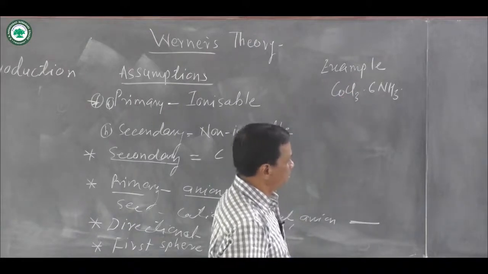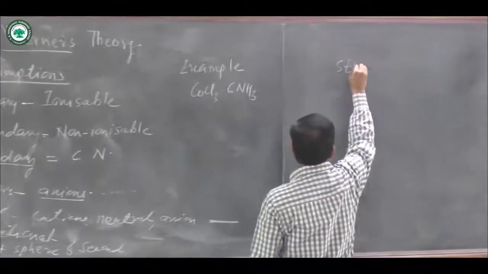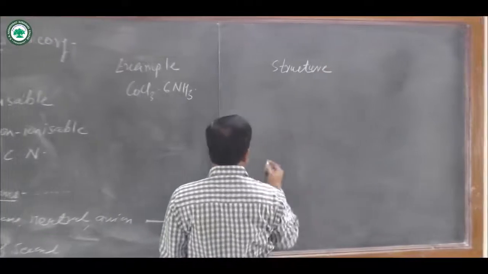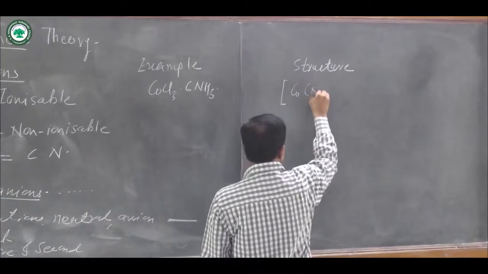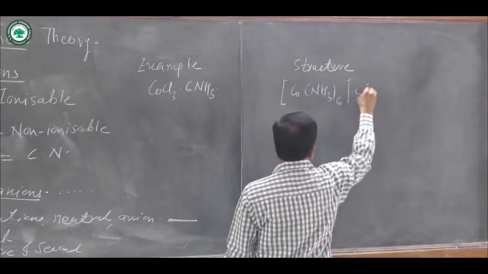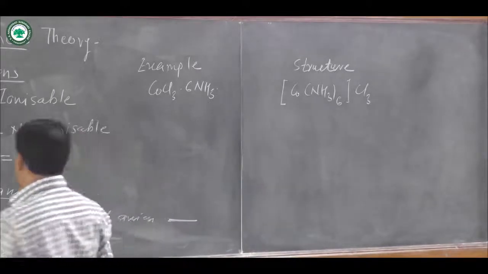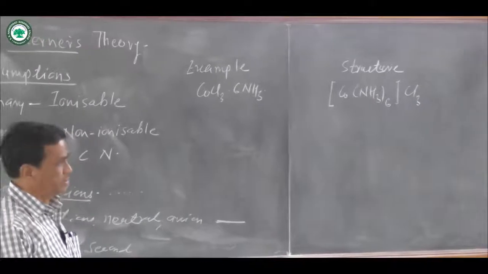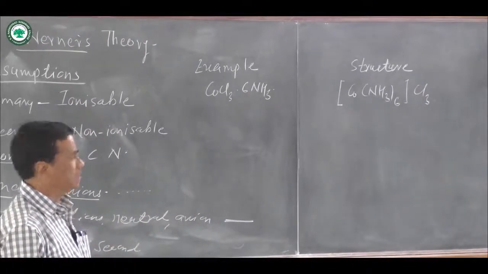The structure of this coordination compound was explained by Werner, and it is represented as [Co(NH3)6]Cl3. The square bracket term indicates that these are secondary valencies, and outside the square bracket 3 chloride ligands are there.